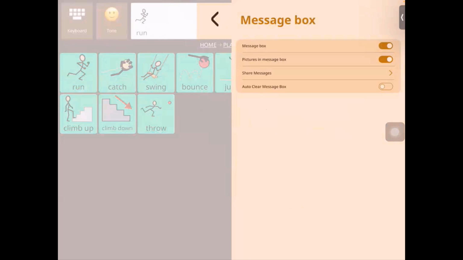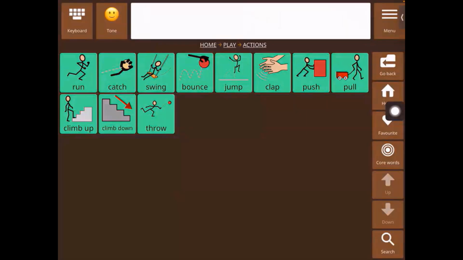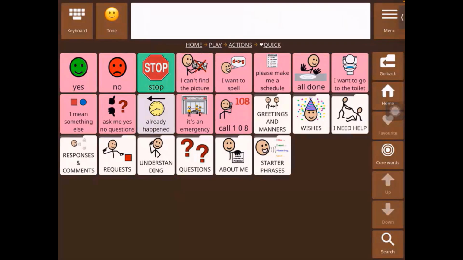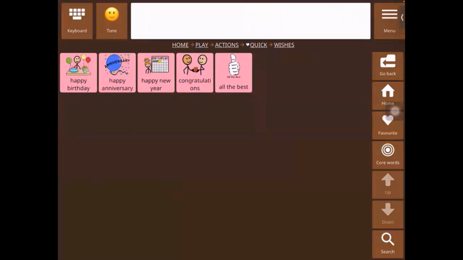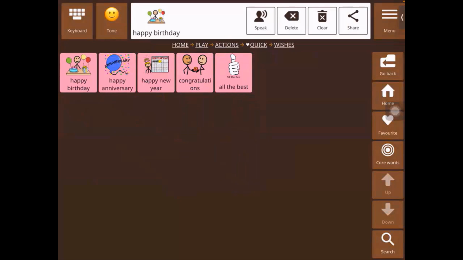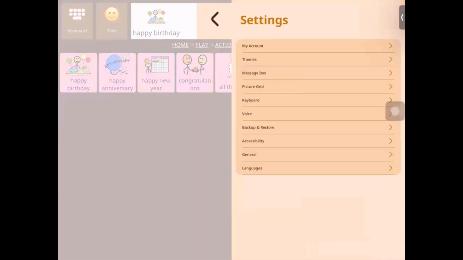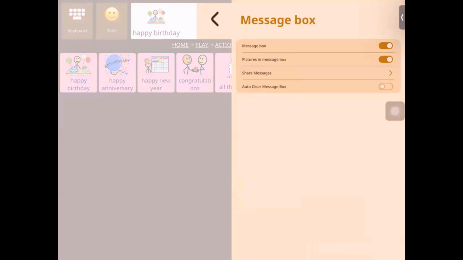Then we have share messages. As I was saying before, I'll talk to you more about sharing a message. So let's go back. Favorite. Wishes. Happy birthday. Right? So we had the share. Now the thing with share is you have customization even with sharing.